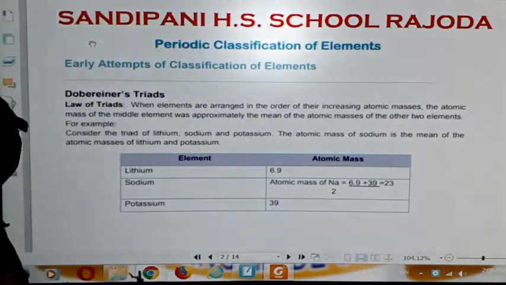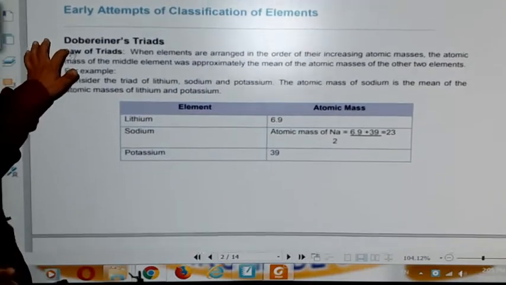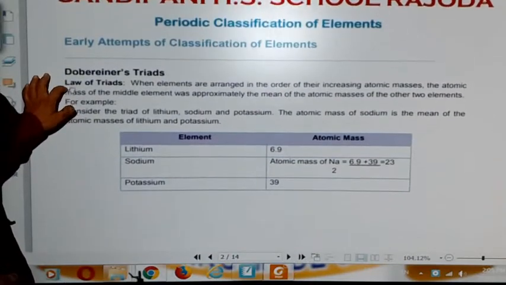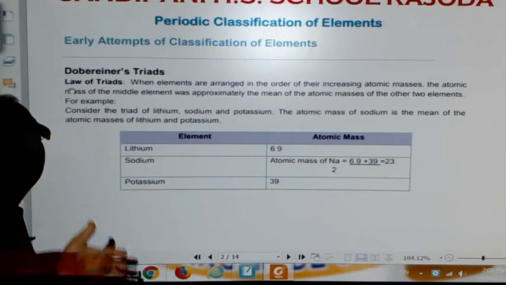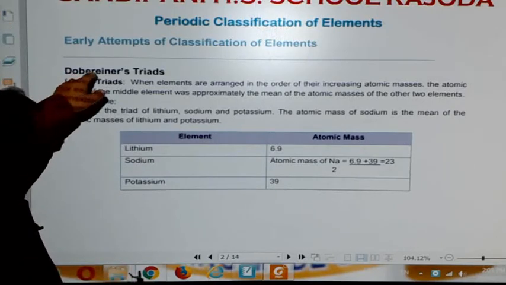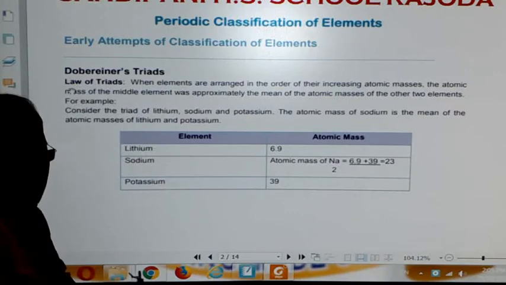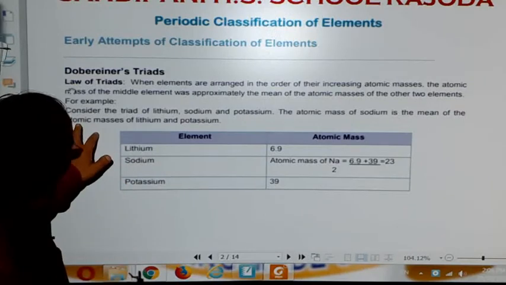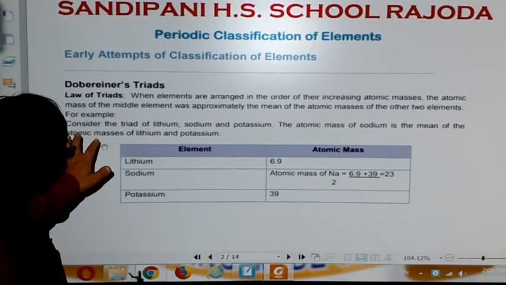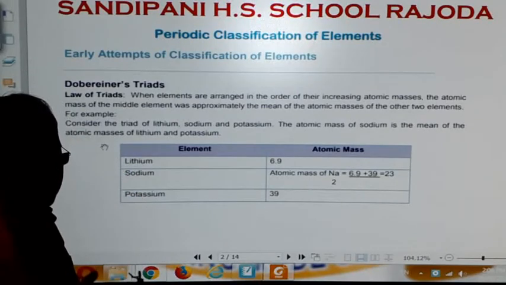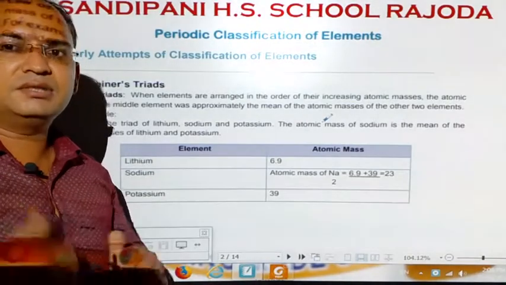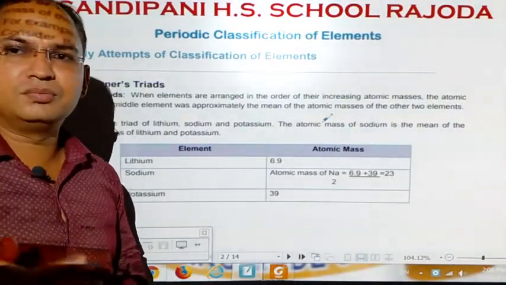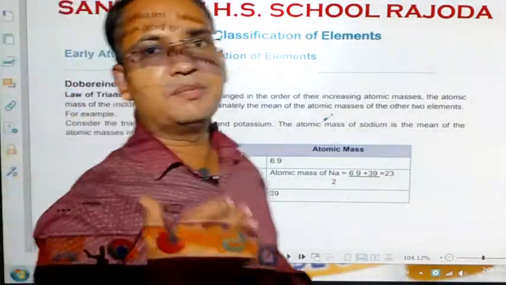First of all, a scientist named Dobereiner made the early attempt at the classification of the elements. A scientist named Dobereiner tried to classify the substances in groups of 3 elements, and the basis of arranging the elements into 3 groups was their atomic masses.